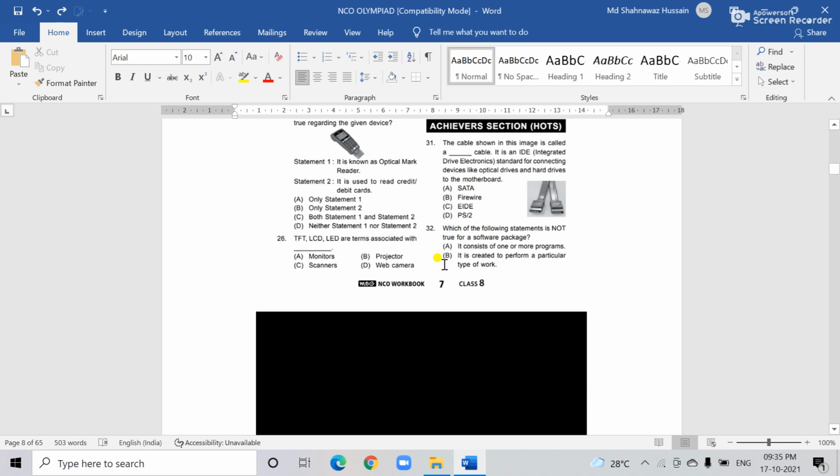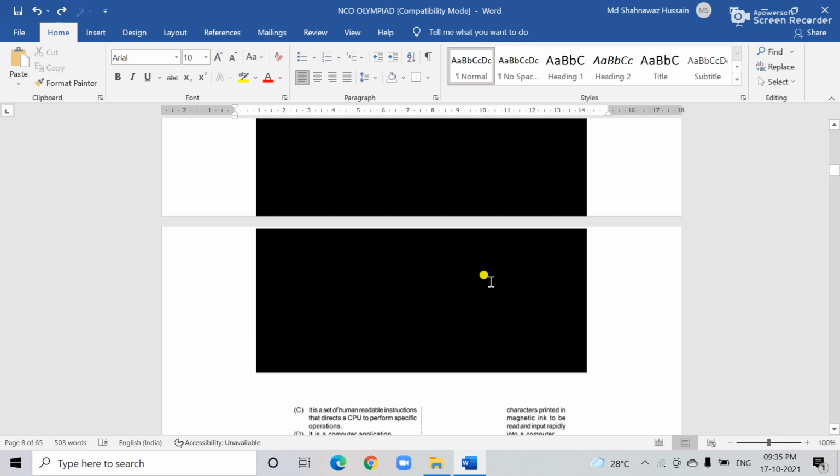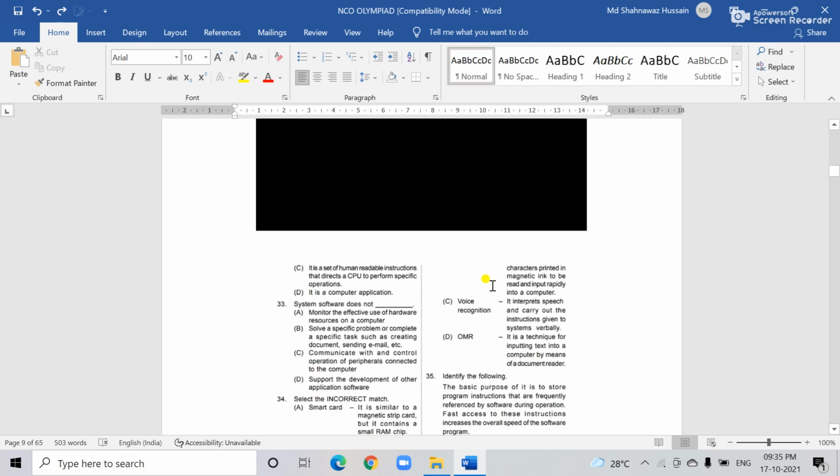Question number 32: which of the following statements is not true for a software package? Which is not a software package? There are four options. The first one is it consists of one or more programs. It is created to perform a particular type of work. And the next one is it is a set of human readable instructions that direct the CPU to perform specified operations.